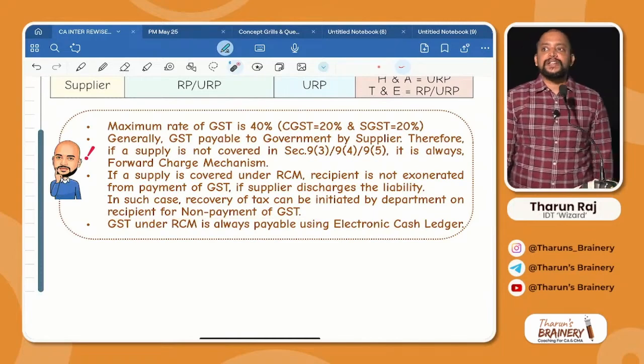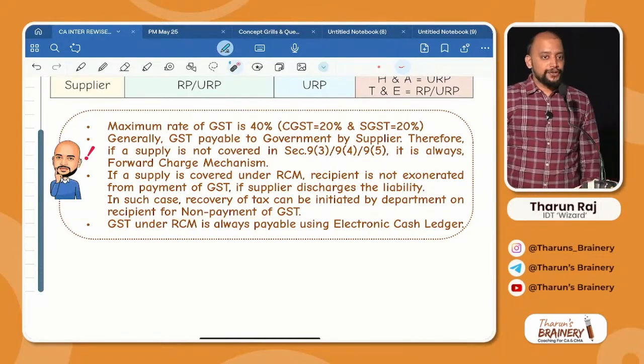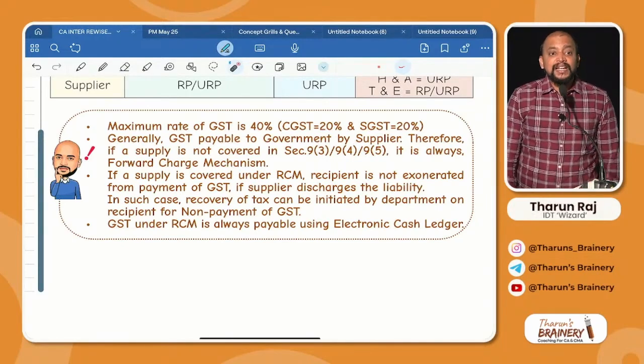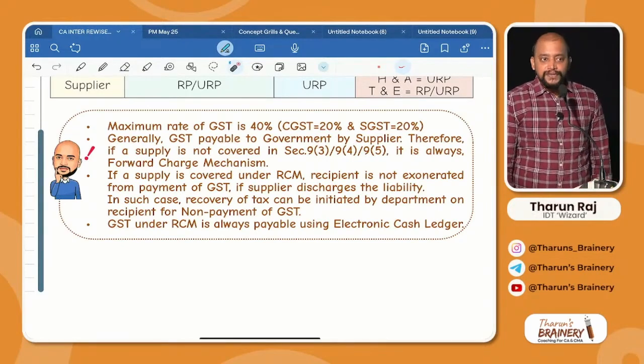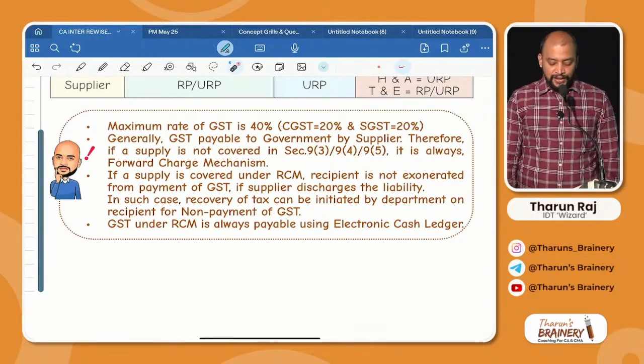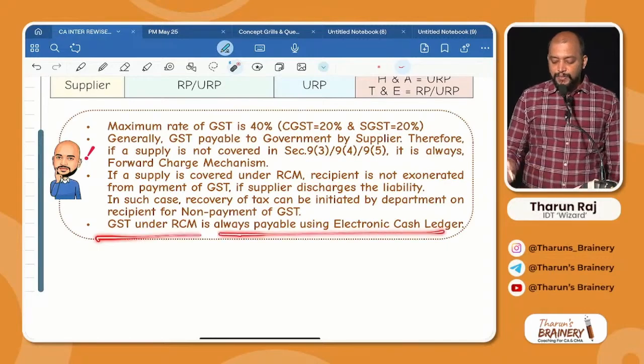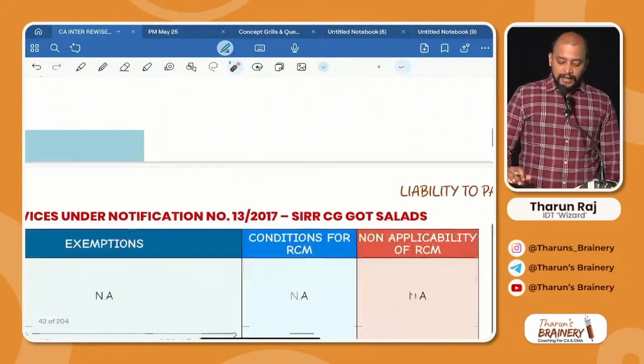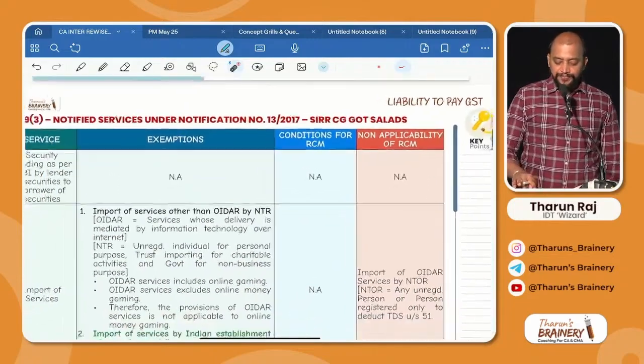Then this point also, yesterday while solving one question, I told you that for payment of GST under RCM, we cannot use our credit ledger balance. Always we have to make payment by cash. GST under RCM is always payable using electronic cash ledger. Got it? Then look into the next page.